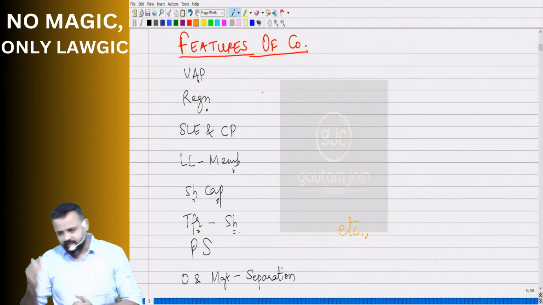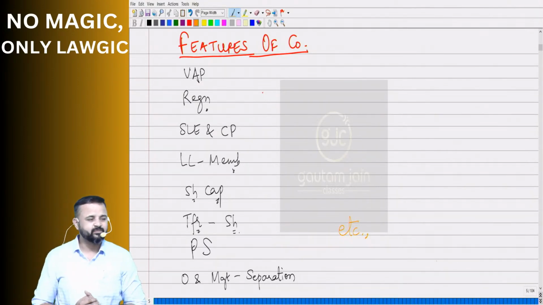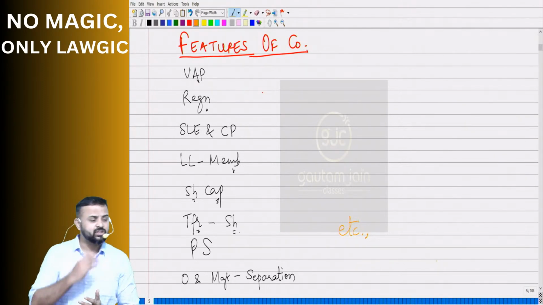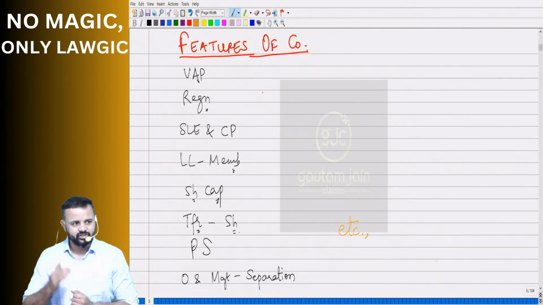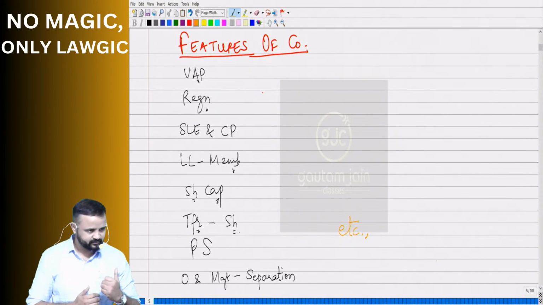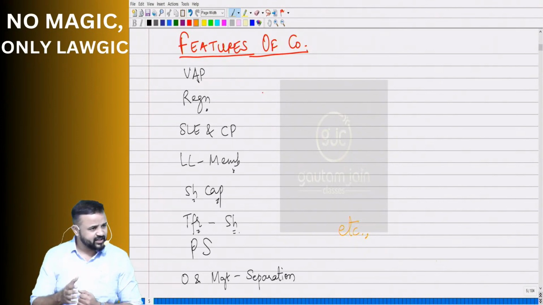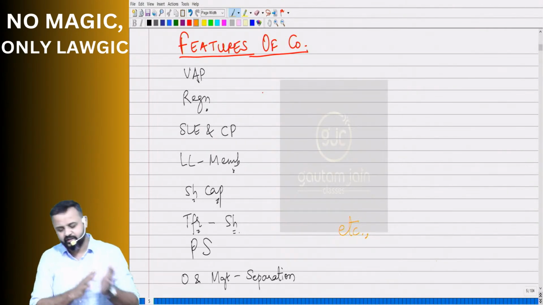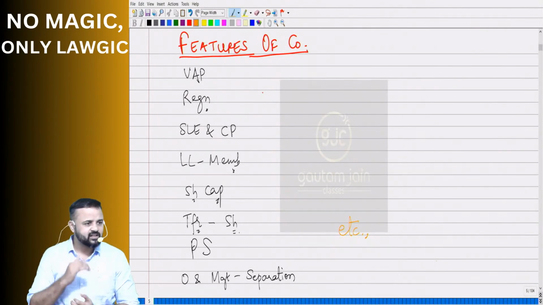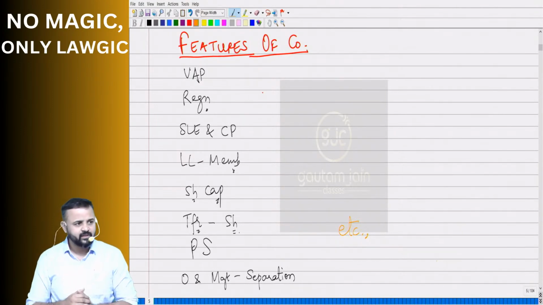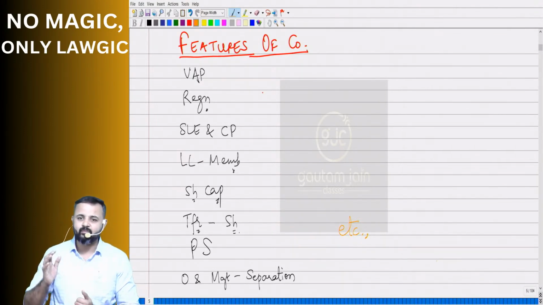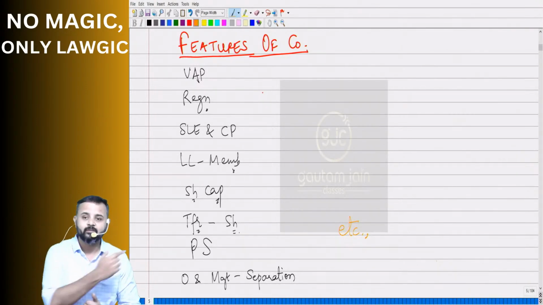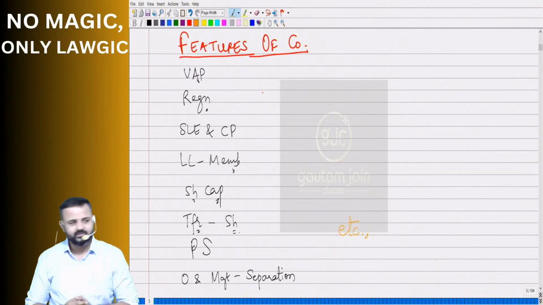Right? And that is where we say that liability of members becomes limited, and that liability is on the basis of share capital. So next feature, share capital. And these shares, once you purchase, do you think you have to hold them for a lifetime? No. That's where transferability comes in. The shares are transferable, isn't it? So member may come, member may go, but the company goes on forever. That means perpetual succession.